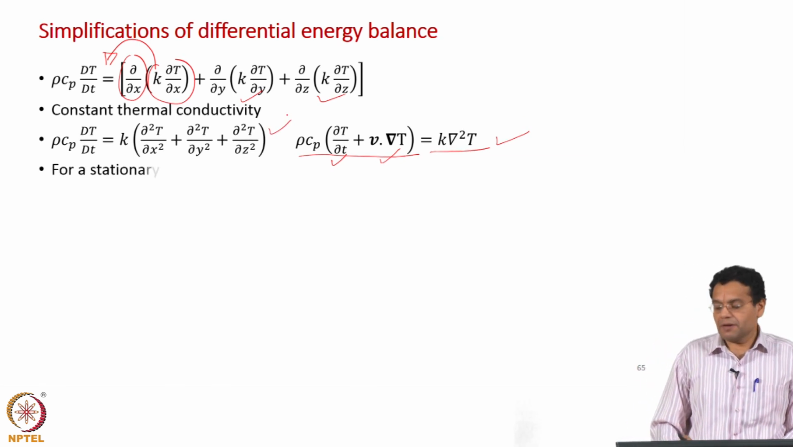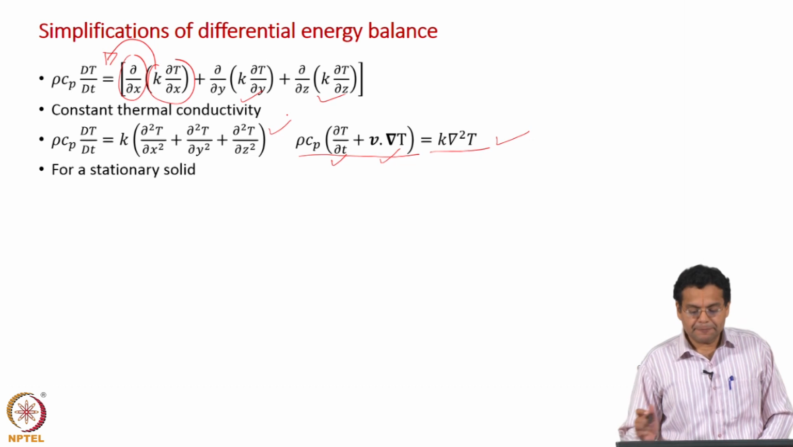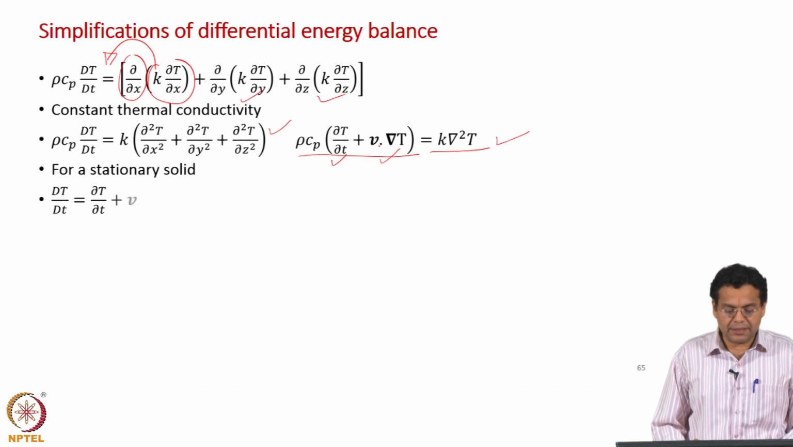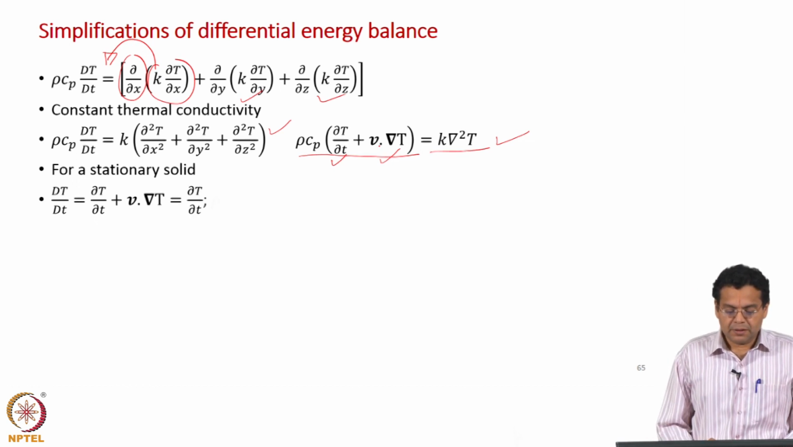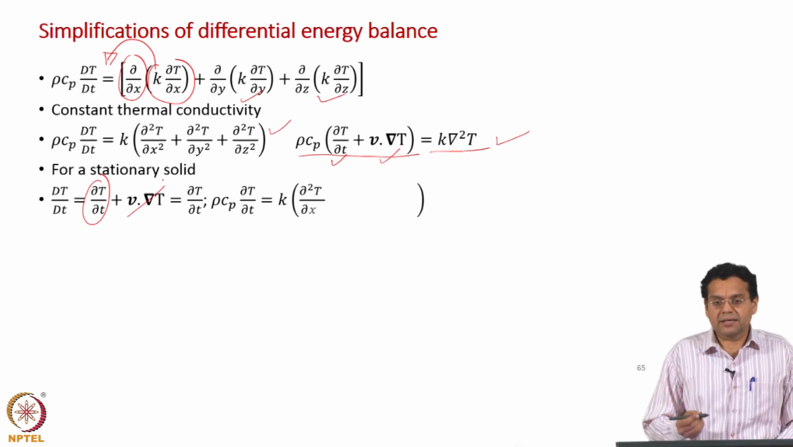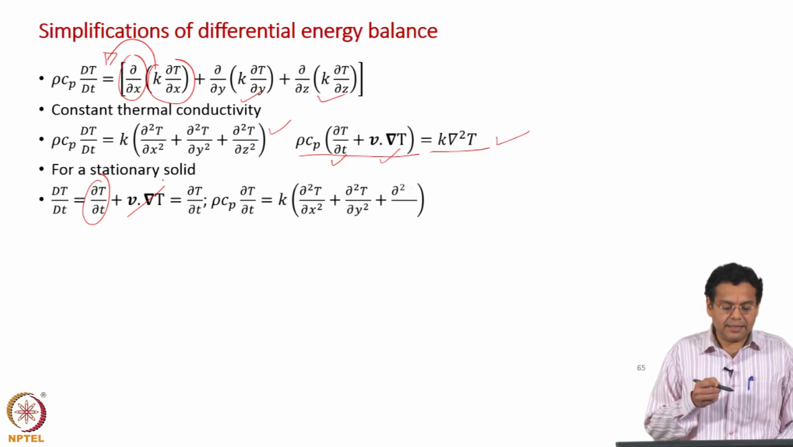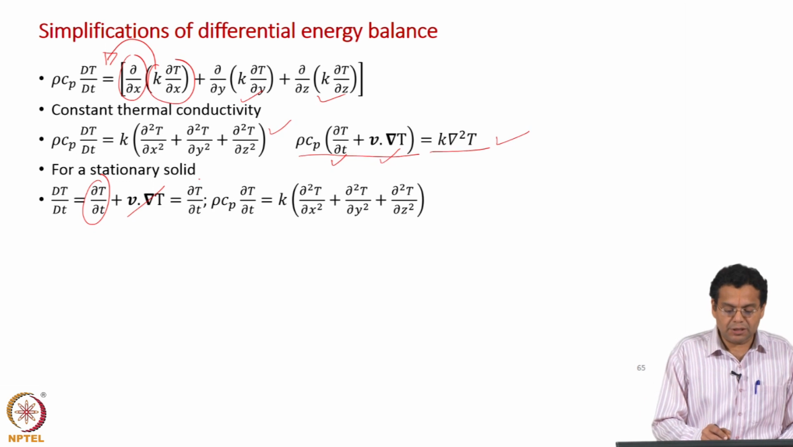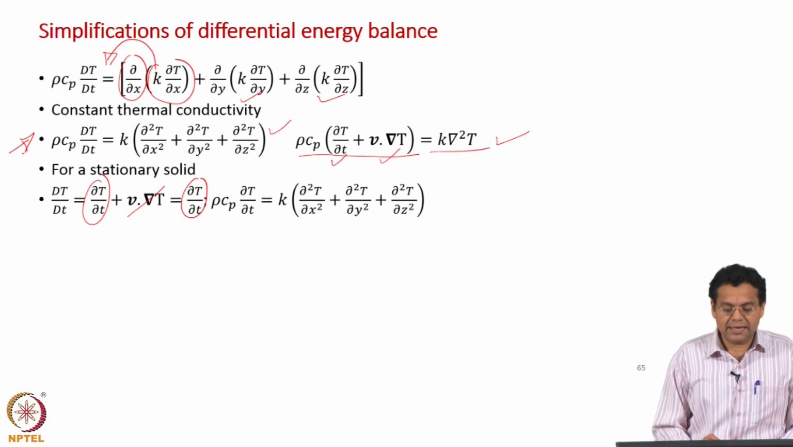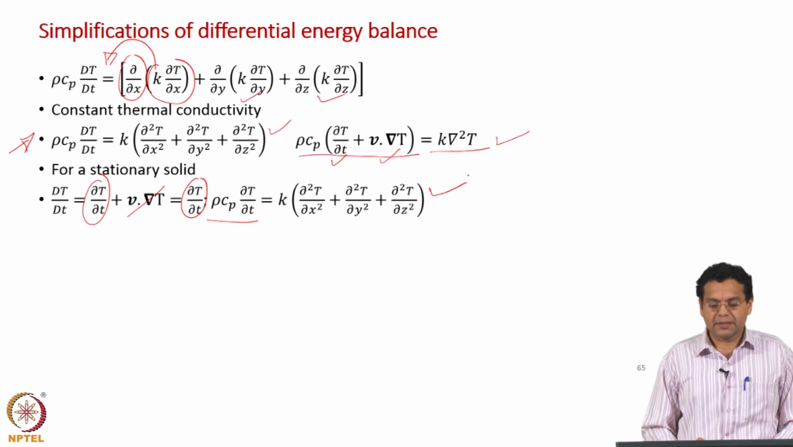Now, let us say I have a stationary solid. What happens for a stationary solid? The substantial derivative of temperature has two components; only the first component will remain, and the second component, which represents convection, will become 0. So, capital DT by Dt will become dou T by dou t, and that is what is shown here. So, in this equation the left hand side becomes rho Cp dou T by dou t, and the right hand side remains the same.